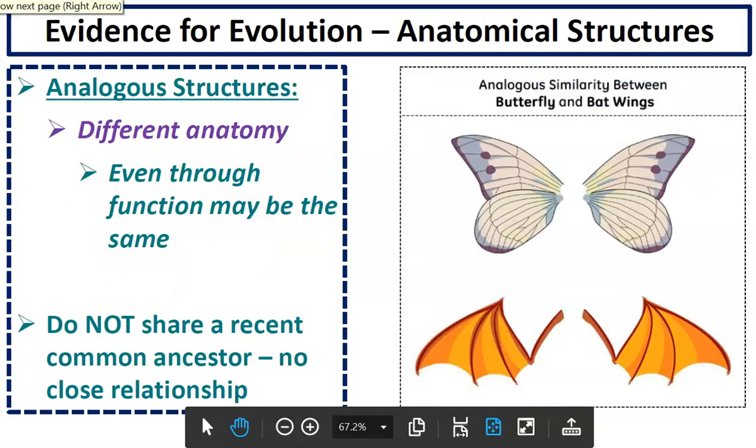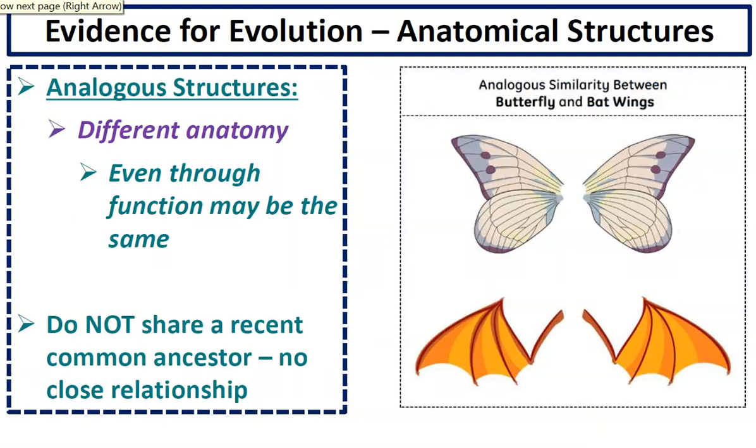All right, and so another piece of anatomical evidence is analogous structures. Analogous structures have different anatomy, so they are put together in a different way, but they may have a similar or the same function. For example, the wings of a butterfly and the wings of a bat.